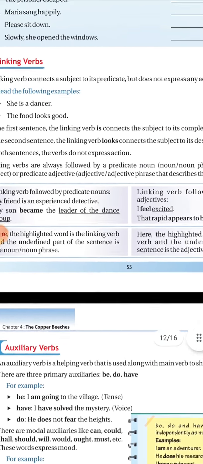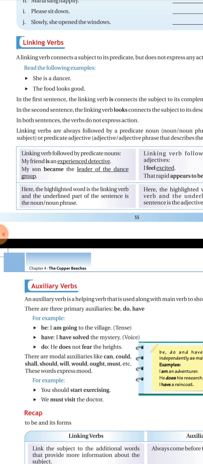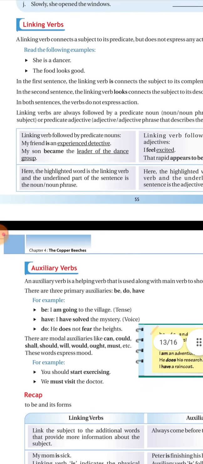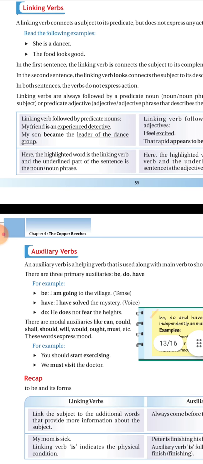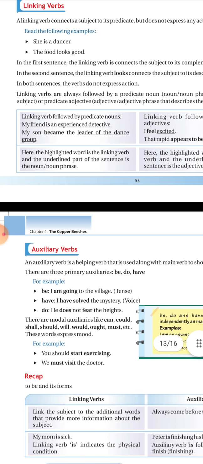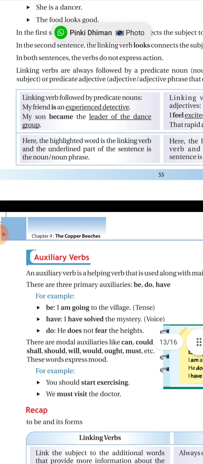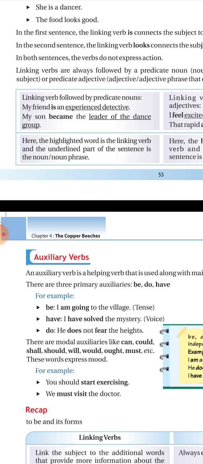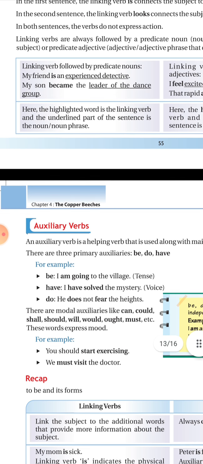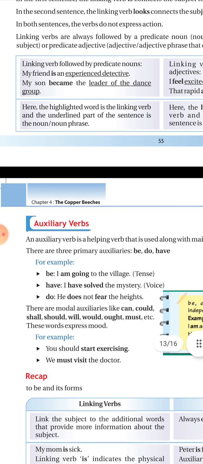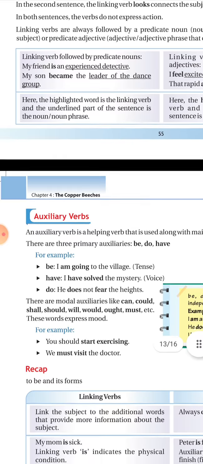Now here a table is given to us. In the first column, linking verbs followed by the predicate noun. So always remember, linking verbs always are followed by either a predicate noun or a predicate adjective. Here the examples of predicate noun are given. My friend is an experienced detective. Another example is, my son became the leader of the dance group. Here the highlighted word is the linking verb, and the underlined part of the sentence is the noun or noun phrase. All of you know what a noun is. So these are nouns or noun phrases.